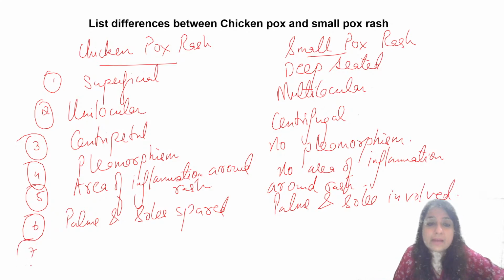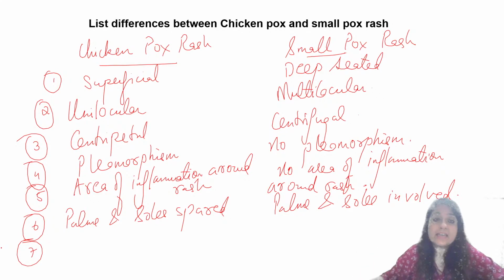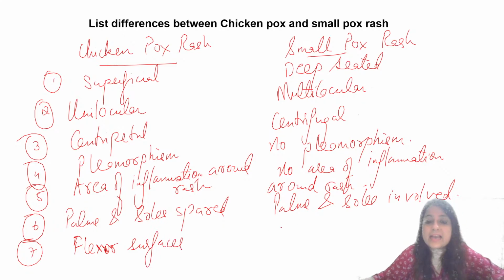Anything else that we are missing, everybody? These are the most important points that you have to know. Okay, yes, this affects the flexor surfaces. And what about smallpox rash? This affects the extensor surfaces.